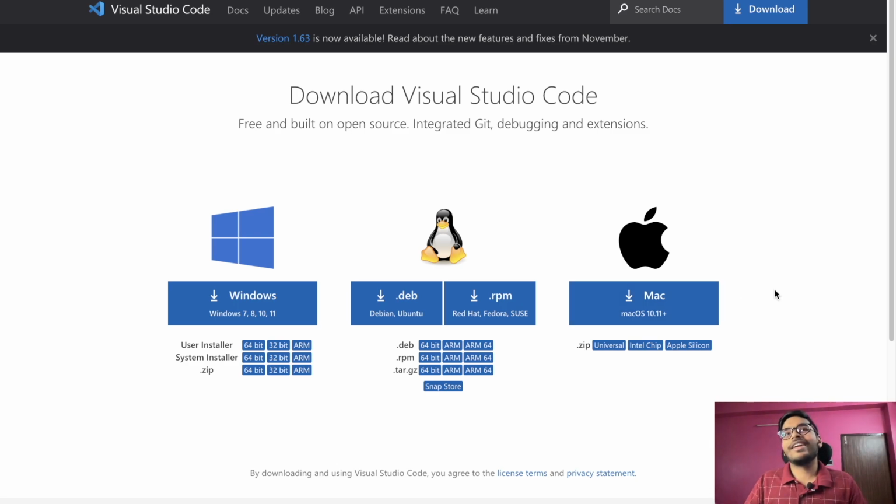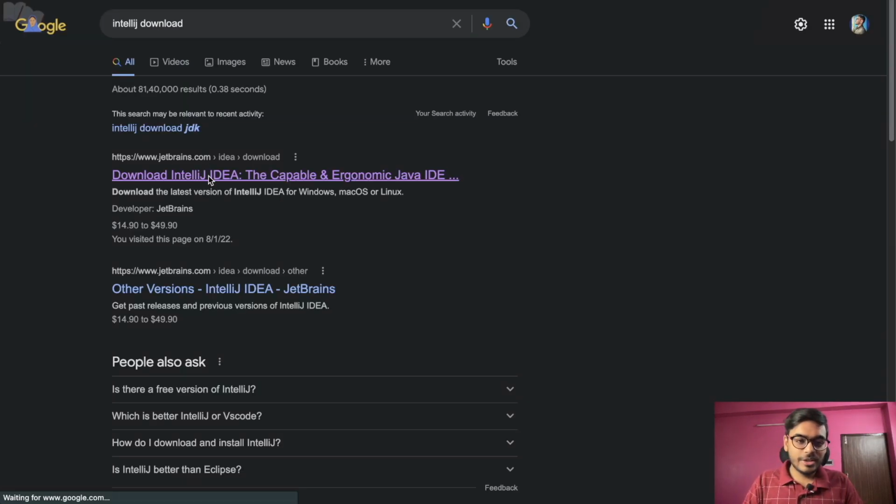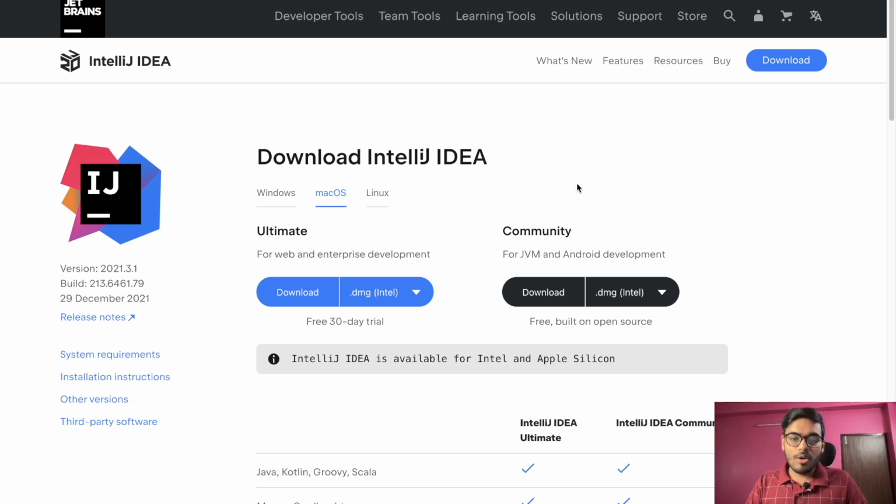But currently I'm doing an internship at Geotab, and there we use IntelliJ for Java backend development. So that's why currently I am loving IntelliJ. I have downloaded IntelliJ and I will be explaining things there. If you love VS Code, then you can use VS Code as well. If you want to download IntelliJ, you can directly write IntelliJ download, go to the first link and directly download the community version, which is a free version, right?